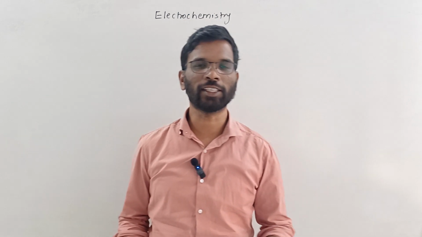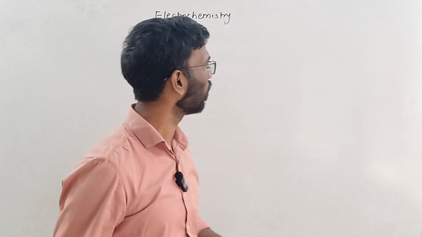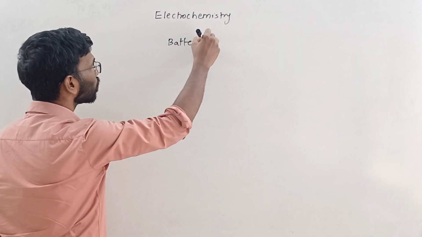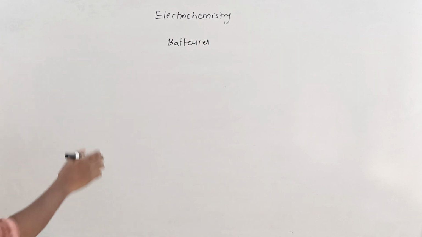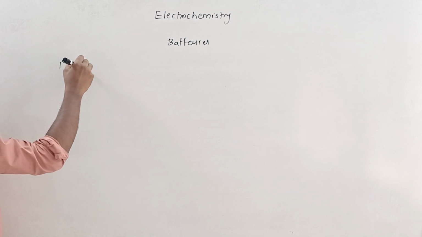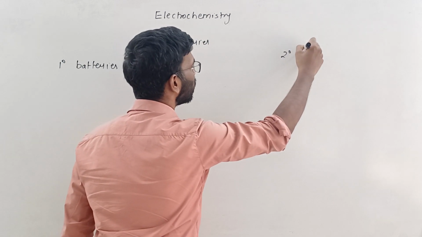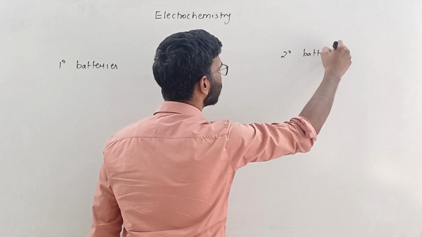Hello students, here let us revise about the cells, or what we call batteries. There are two kinds of cell: primary batteries and secondary batteries, right?